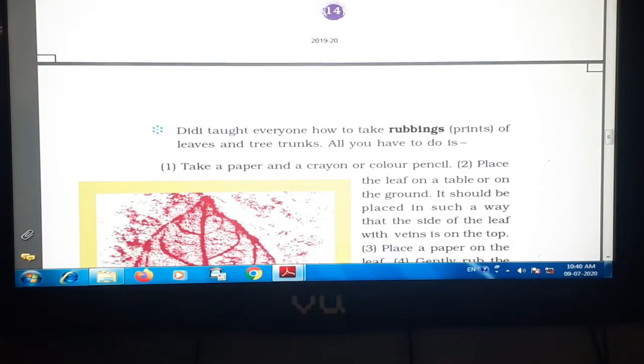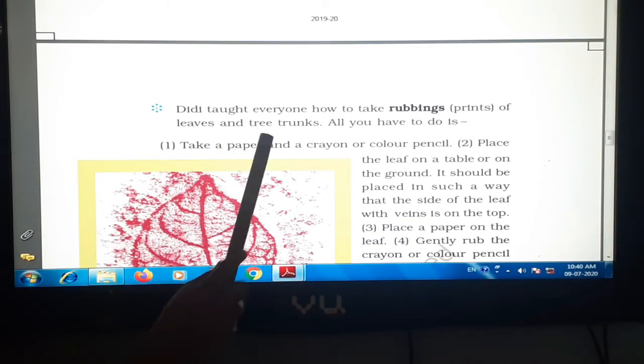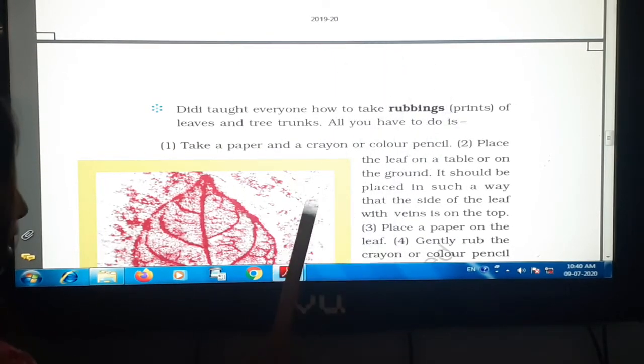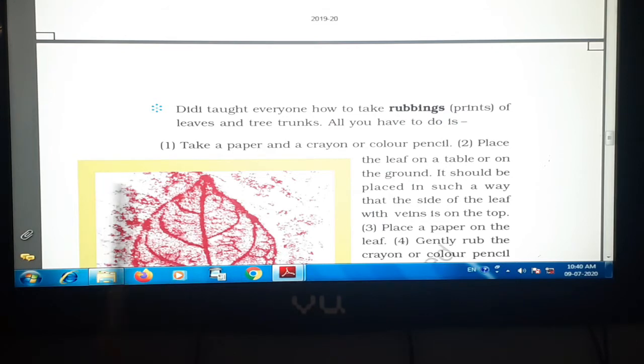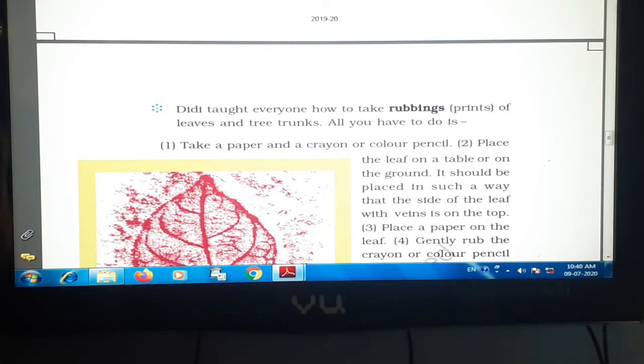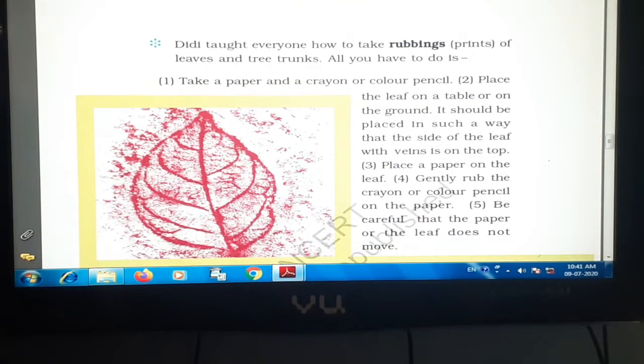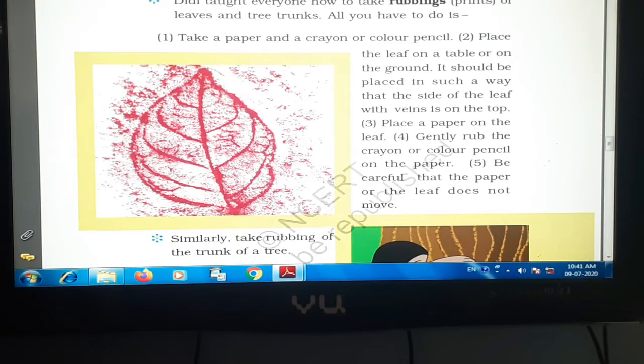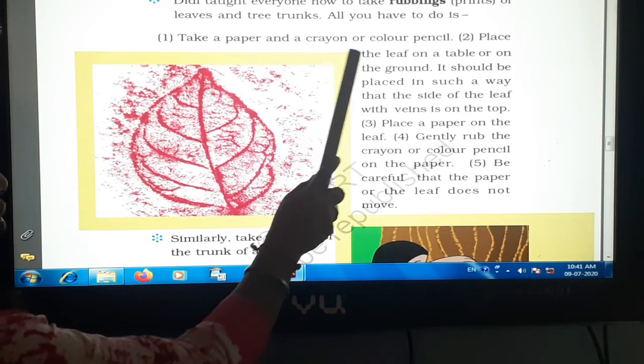Now, Didi taught everyone how to take rubbing prints. Didi ने सबको और कुछ और भी सिखाया है. Rubbing prints of leaves and tree trunks. Now see, rubbing leaves. Take a paper and crayon or color pencil.